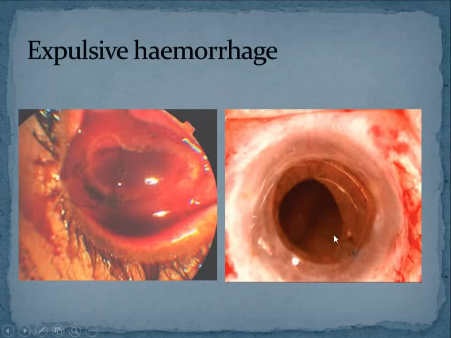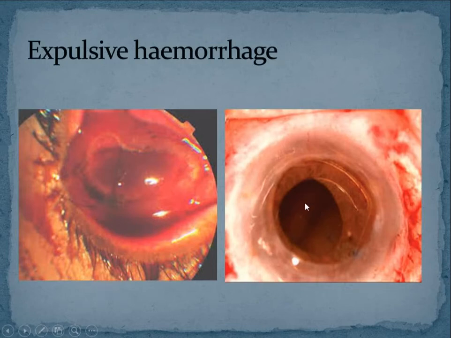Can you see in this picture? The IOL that has been placed has come out into the anterior chamber. See, this is the haptic. What I am pointing with this cursor is the haptic. This is the optic. Partly it is inside, but it is being pushed. And if you carefully look behind the IOL, you can see a red glow.